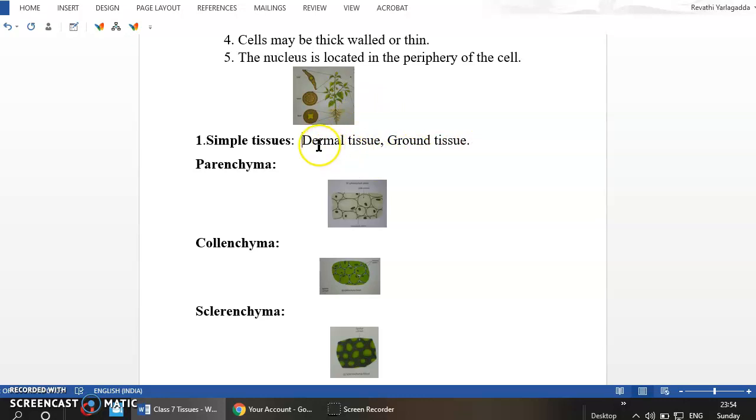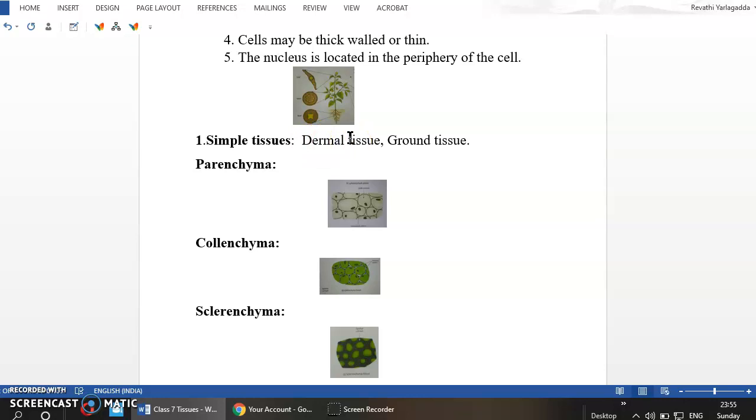What is dermal tissue? Dermal tissue is composed of very closely packed cells which have thick walls. Dermal tissue means the tissue which is present in the peels of the vegetables, peels of the fruits, and in the periphery of the various parts of the plants. Like a skin, it is present in the plant part. That tissue is known as the dermal tissue.